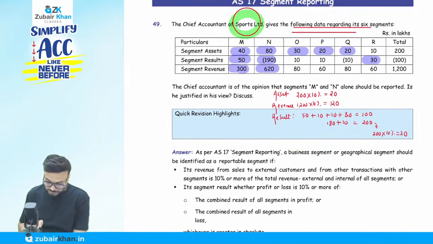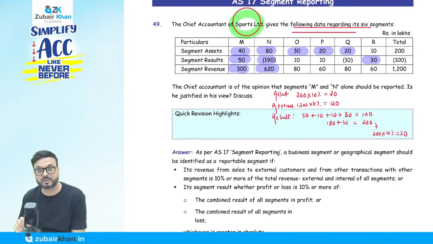Now result. Do the total of profit making segments: 50 plus 10 plus 10 and this 30 also. How much is the profit? 100. Loss making segments total 190 and this 10, so 190 plus 10 is 200. Whichever is higher, 100 or 200? 200 is higher.